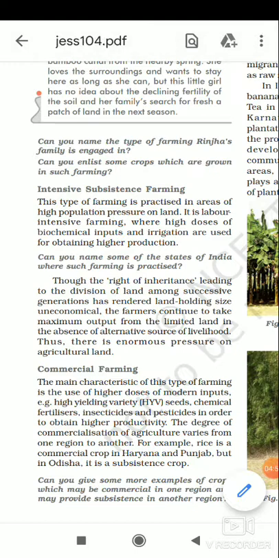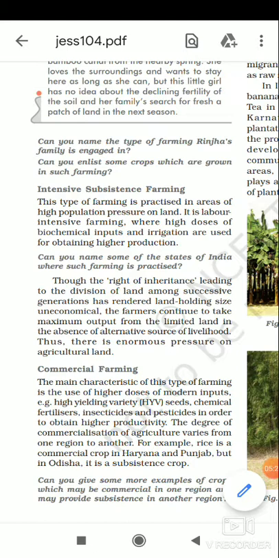The right of inheritance leading to the division of land among successive generations has rendered landholding size uneconomical. In fact, in our country, the right of inheritance is followed. Under this right, after the father, the land is distributed among his sons. Suppose a farmer had three sons and he has 10 hectares of land. So after his death, the land will be distributed among three sons. So this is called the right of inheritance.